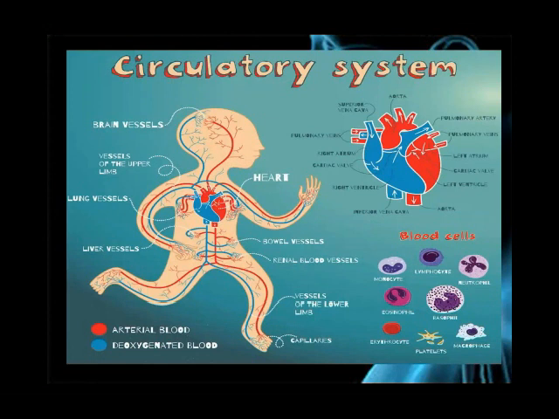The heart muscles are called the cardiac muscles, and these muscles strongly pump the blood and supply it to each part of the body, even each cell, with the help of the blood vessels. These are the blood vessels. The red vessels show the arteries and the blue show the veins.